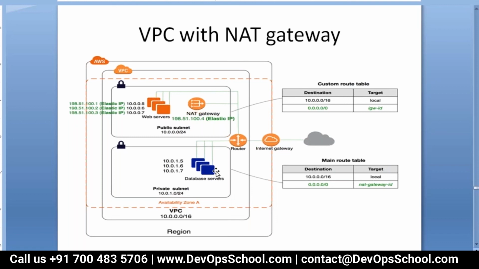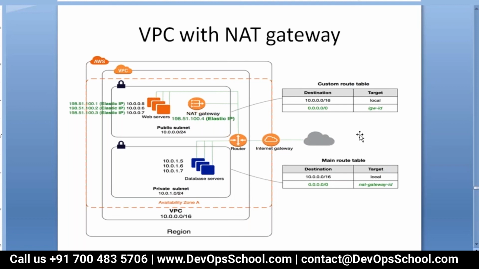What is that main route table and custom route table? See, when you create, don't go by the names. We'll be creating the route tables ourselves. Main route table in general is a route table which gets created when you create a VPC. Whether to use a main route table or not is up to you. If you don't want to use it, don't use it. You can have your own routing table and specify the rules in that, associate it with a subnet. Those rules will take effect.